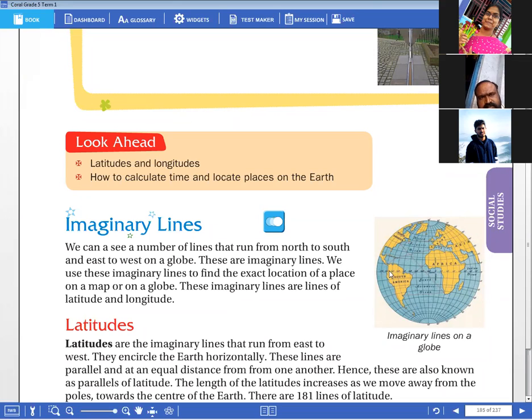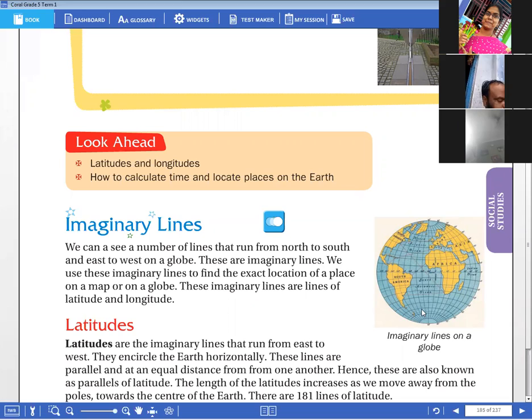If you observe, this is the center line of the earth. The equator is the center line of the earth. It divides the earth into two halves. See, this is the upper half of the earth and this is the lower half of the earth. These halves are called hemispheres, children. This is the northern hemisphere and this is the southern hemisphere. These halves are called hemispheres. Okay.